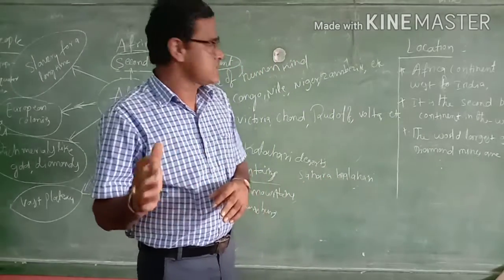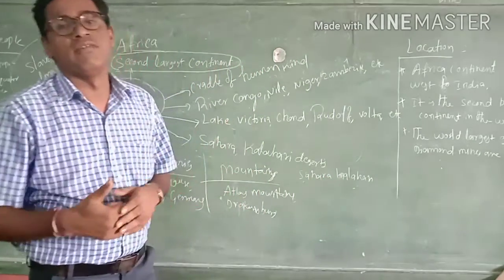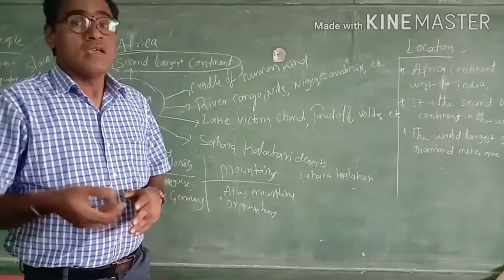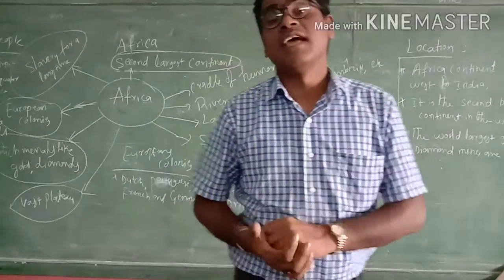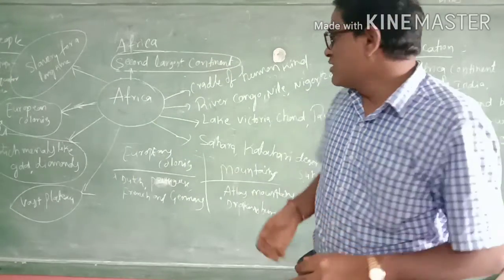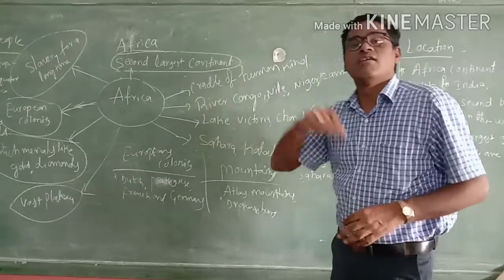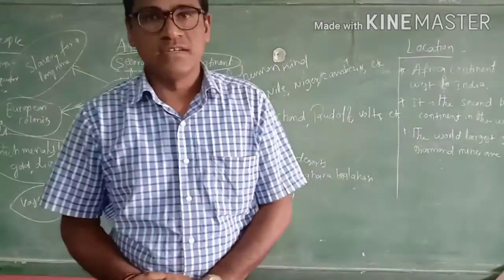So the Sahara Desert occupies the northern side of the African continent. But in the desert area, one river flows. That river is the Nile River.